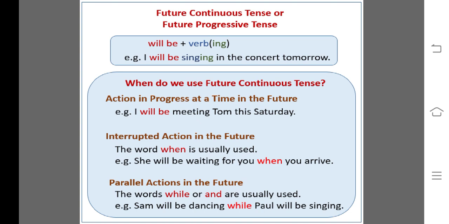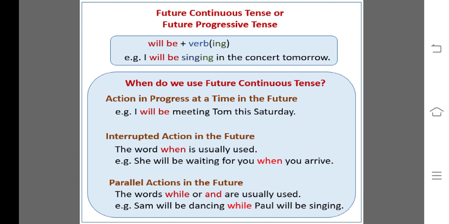As it is continuous tense, progressive tense, you have to always use ing form in the structure, and the helping verb will be changed according to present, past and future tenses. So in present we were using is, am, are. In past tense we were using was and were. Now in future we will be using will be.